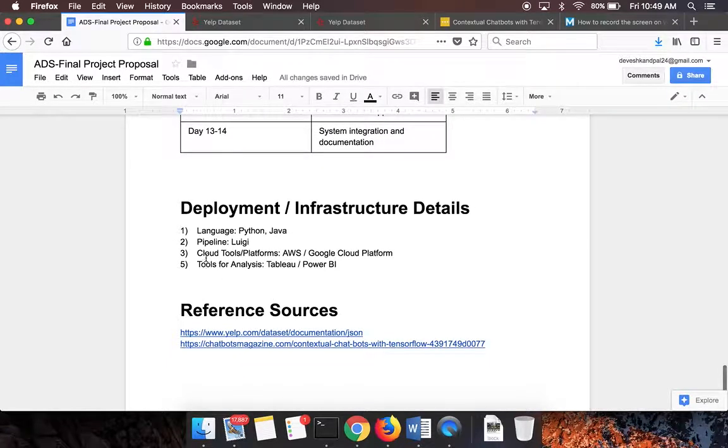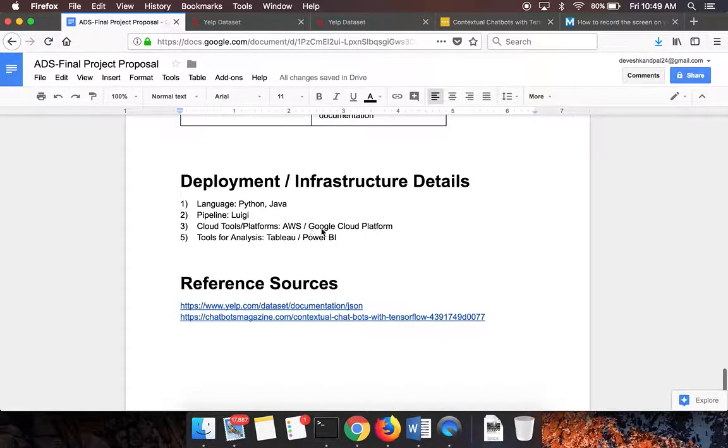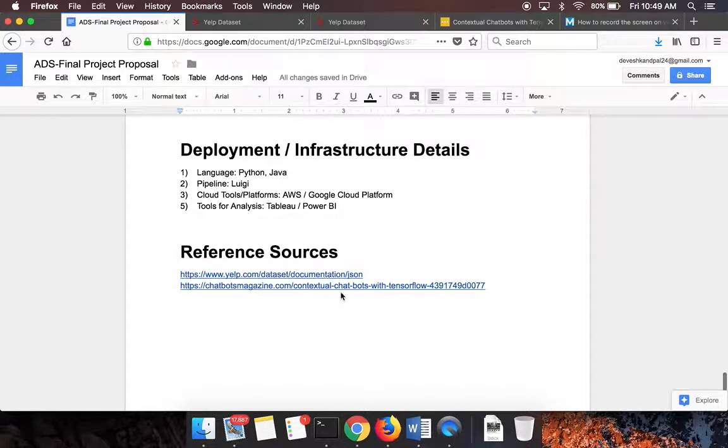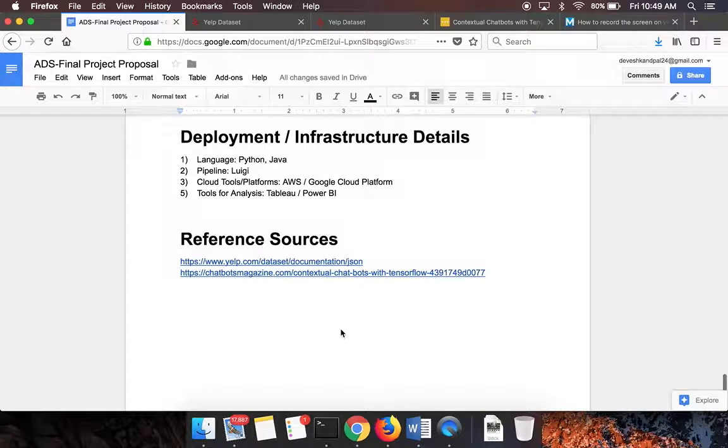A summarization of the deployment infrastructure details: our web app would be Java-based, and everything related to data science would be done using Python, pipeline Luigi, cloud platform AWS and Google Cloud, and finally for analysis we'll be using Tableau and Power BI. And we've posted the URLs for the reference links that we referred to while going through the proposal.